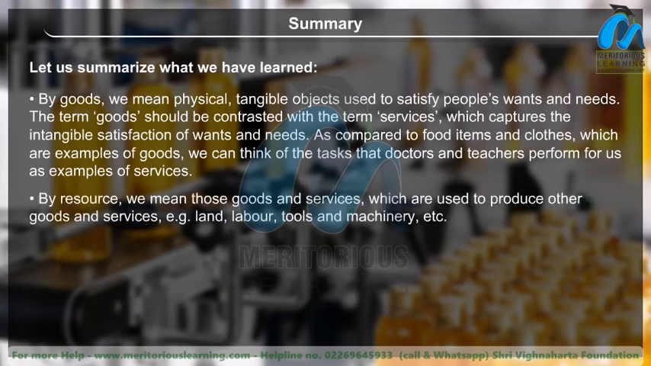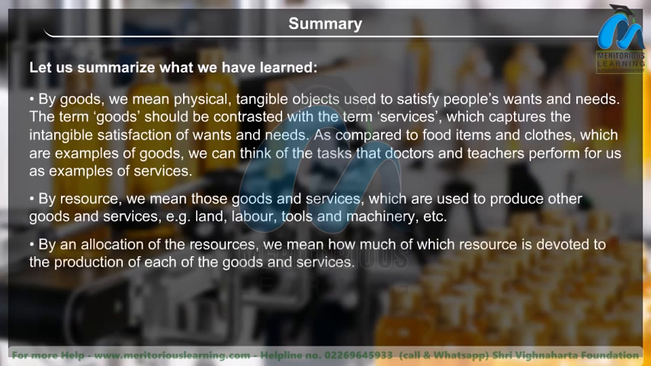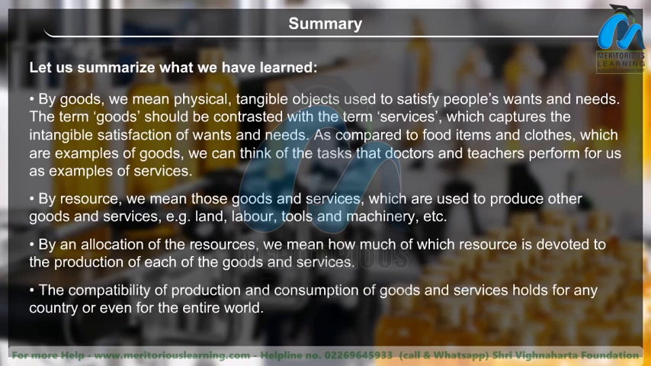By resource, we mean those goods and services which are used to produce other goods and services. Example: land, labor, tools and machinery, etc. By an allocation of the resources, we mean how much of which resource is devoted to the production of each of the goods and services. The compatibility of production and consumption of goods and services holds for a country or even for the entire world.